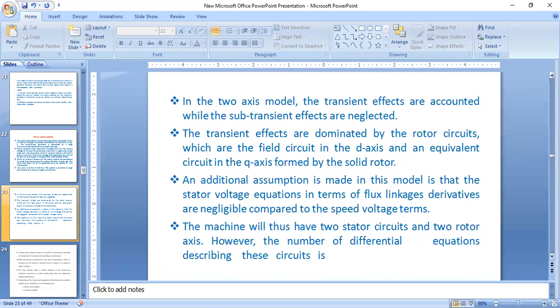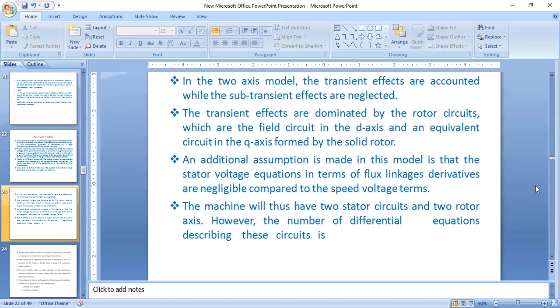In the two-axis model, the transient effects are accounted for while the subtransient effects are neglected. The transient effects are dominated by the rotor circuits, which are the field circuit in the d-axis and an equivalent circuit in the q-axis formed by the solid rotor. An additional assumption made in this model is that the stator voltage equations in terms of flux linkage derivatives are negligible compared to the speed voltage terms.